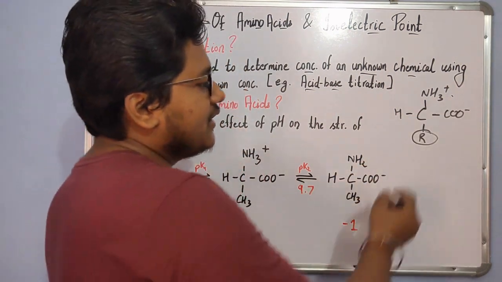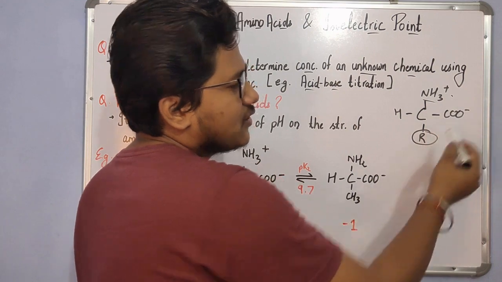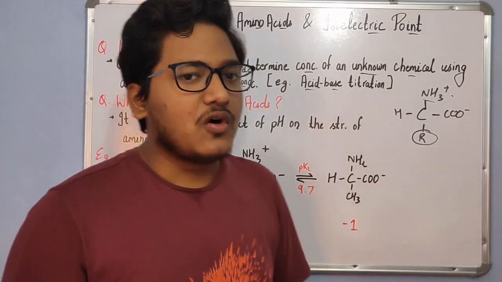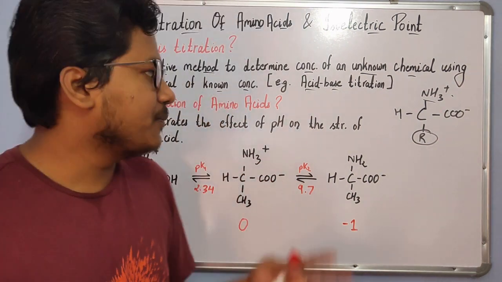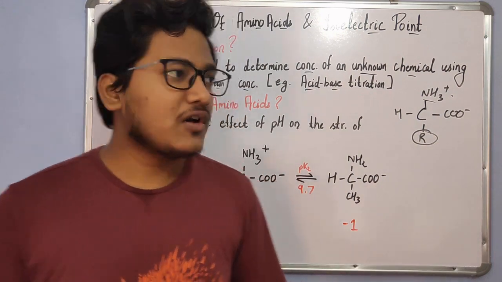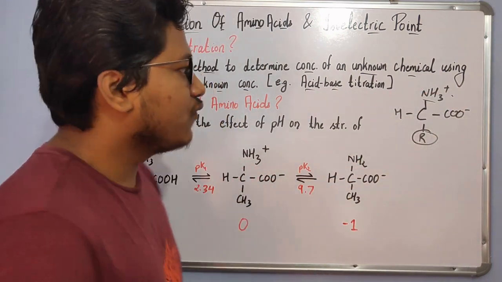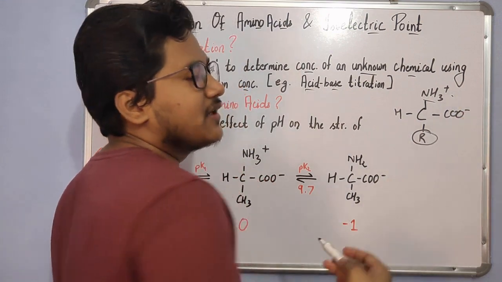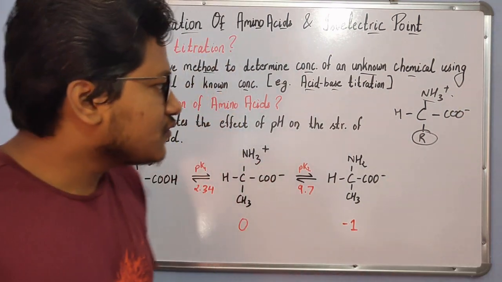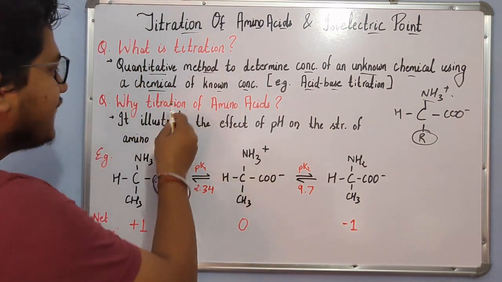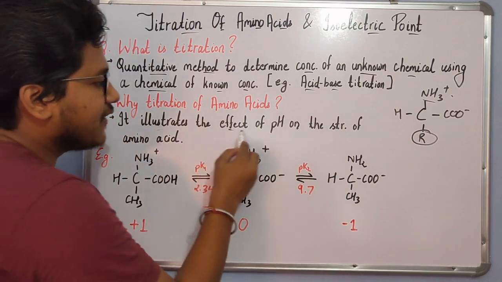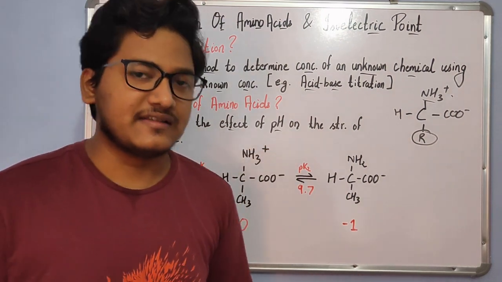So in an amino acid there are two ionizable groups, and the dominant ionic form will depend on the pH of the surrounding solution. Whether it will exist in this form or some other form will be determined by the surrounding media. That is why titration of amino acids is important, because it illustrates the effect of pH on the structure of amino acids.